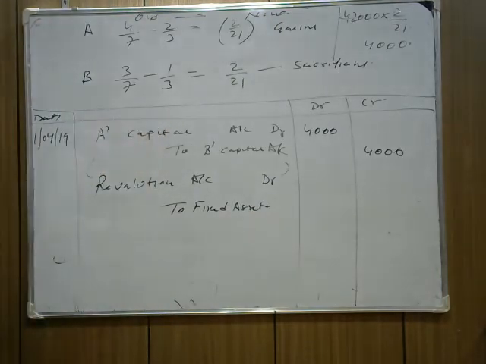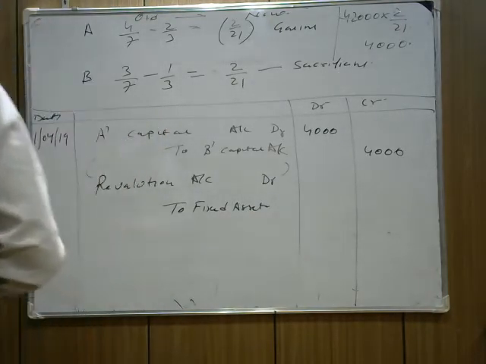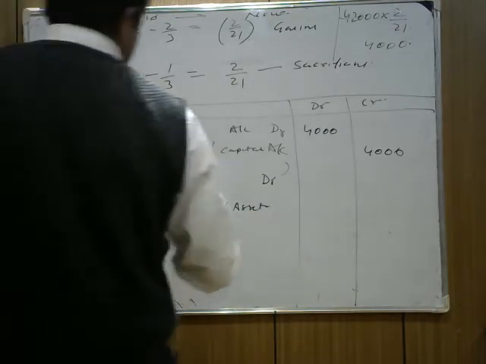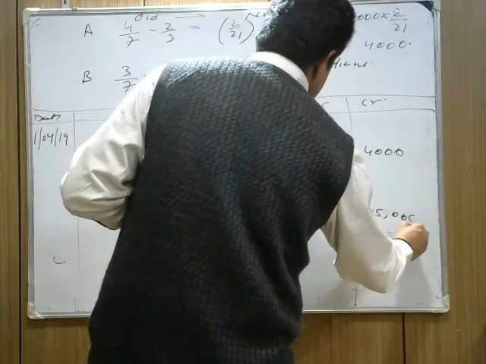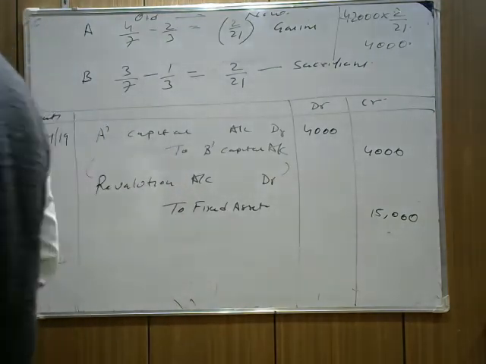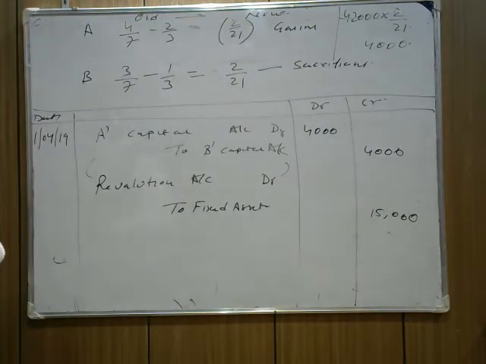Fixed asset is reduced by 10%. Check again. What is the old value given for the fixed asset? The fixed asset value is given. 10% is 15,000. Fixed asset decreased by 15,000. And one more thing is here. Provision for doubtful debts is created.